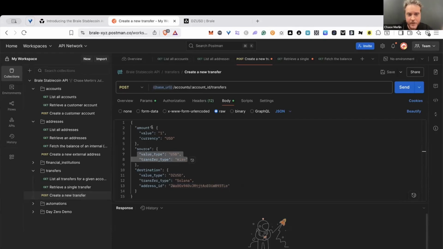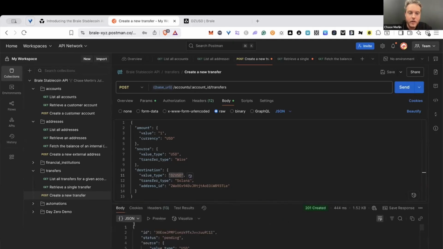So in this case, this is basically the transfer request I was just kind of overviewing. We're going to on-ramp from USD via Wire. We're using Wire here because it's still the predominant method for business payments. And we're going to mint our own stablecoin, DZUSD, on Solana. DZUSD is Day $0. It's something we issued in a previous Day Zero. Awesome. So I'm going to kick that off.